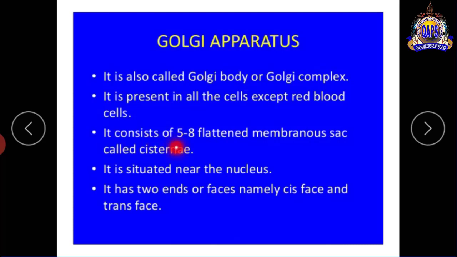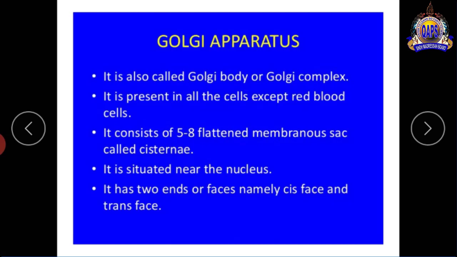It consists of 5 to 8 flattened membranous sacs called cisternae, a flattened structure.